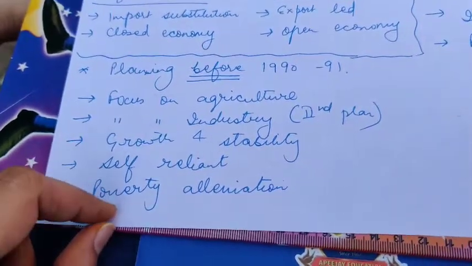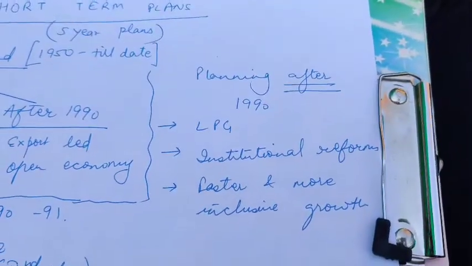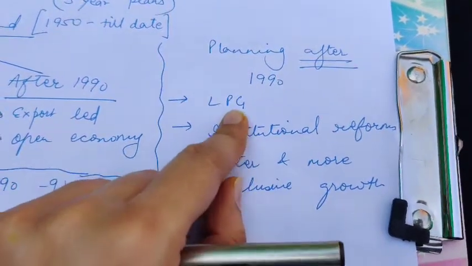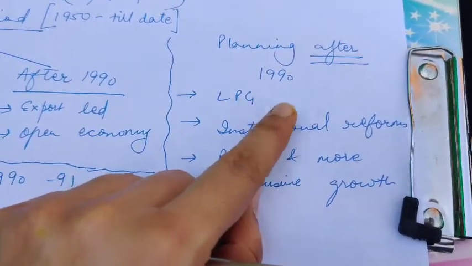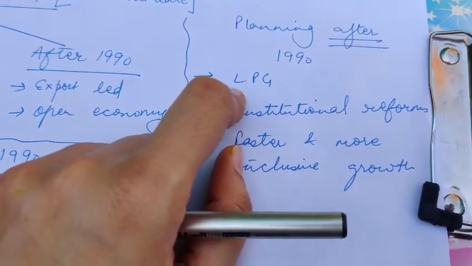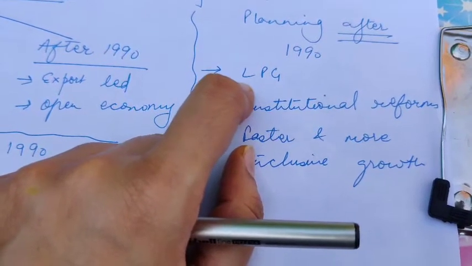But after 1990 things changed, because in 1990 we had Gulf crisis. So after 1990 altogether the policy planning changed. We talked about LPG. Now what is LPG? Liberalization, privatization and globalization. Liberalization, opening up of the economy. More private individuals should be allowed to come in the country, to open up factories, to open up companies and all.